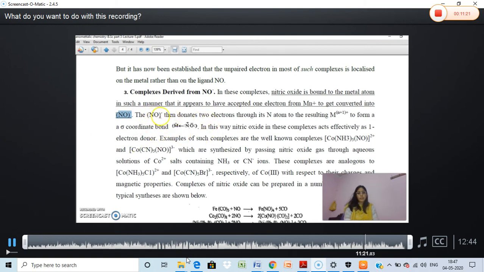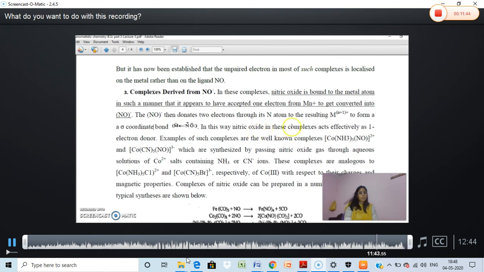So the NO minus then donates 2 electrons from its nitrogen, resulting in the formation of Mn plus 1, and then one more electron is removed, to form a sigma bond like this one. There is a transfer of lone pair electrons from NO minus to metal.